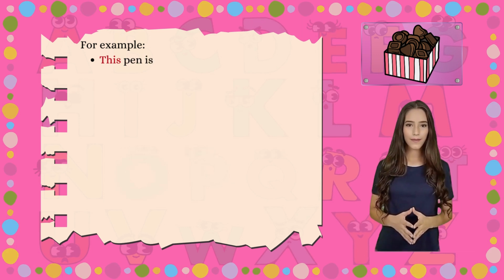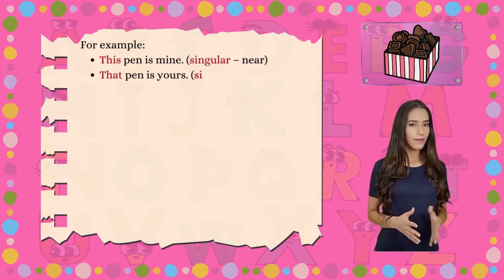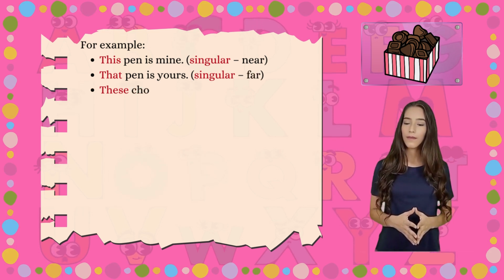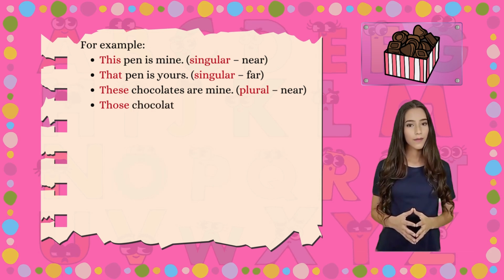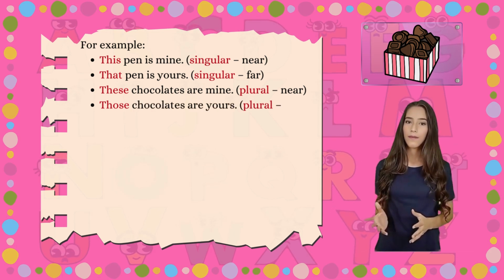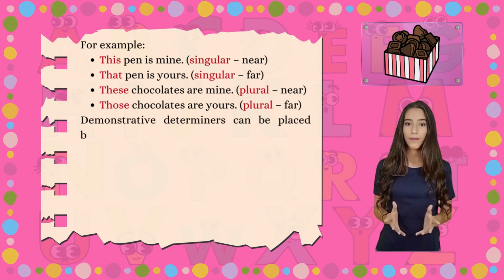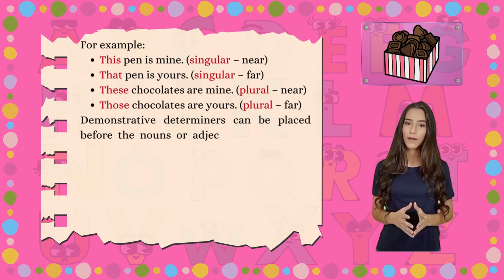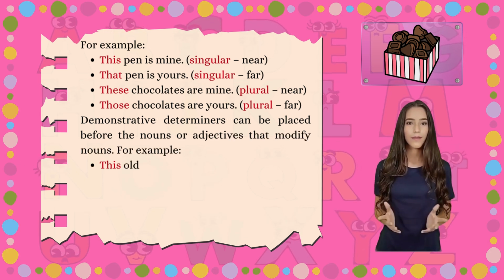For example, this pen is mine. Singular, near. That pen is yours. Singular, far. These chocolates are mine. Plural, near. Those chocolates are yours. Plural, far. Demonstrative determiners can be placed before the nouns or adjectives that modify nouns.